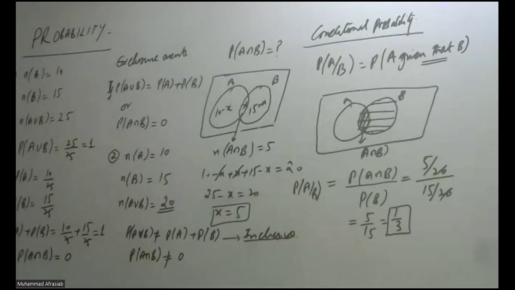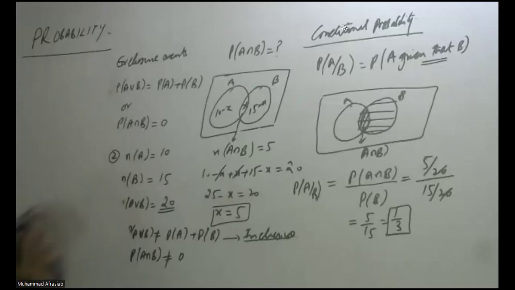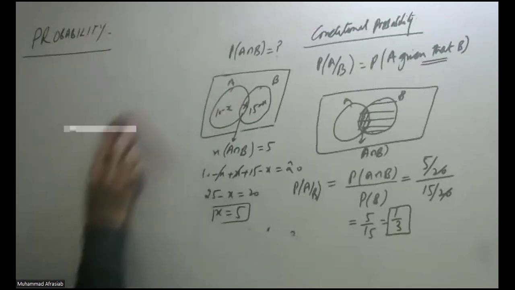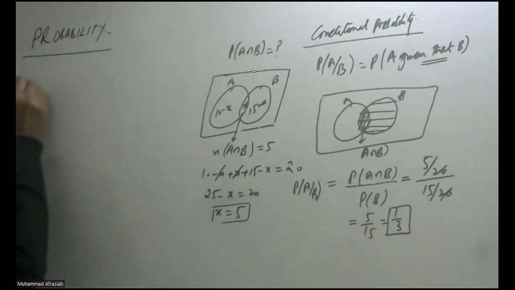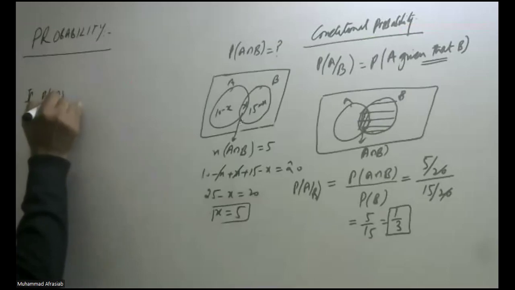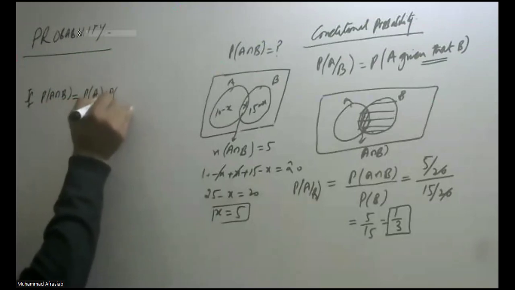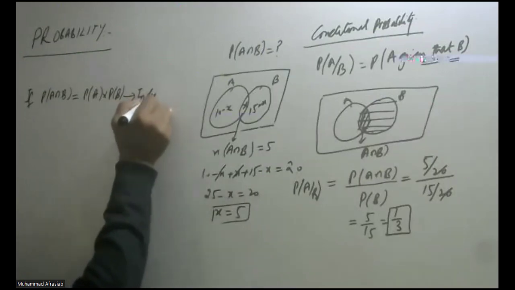Now in the next part, if probability of A intersection B is equal to probability of A times probability of B, then they are called independent events.